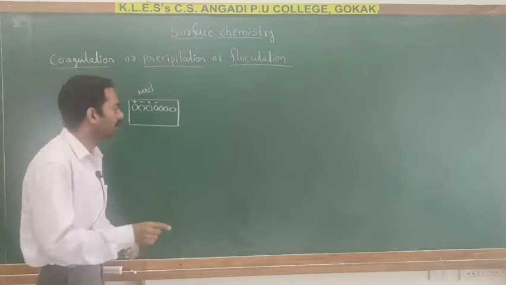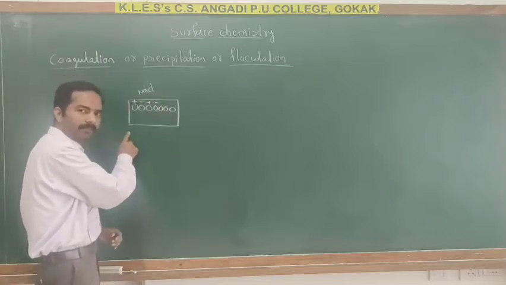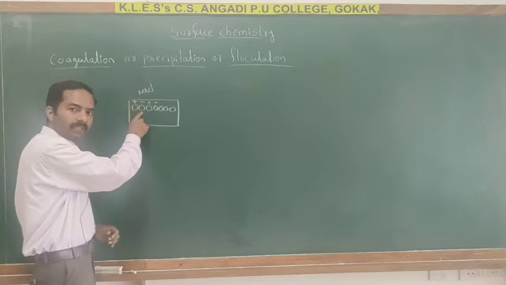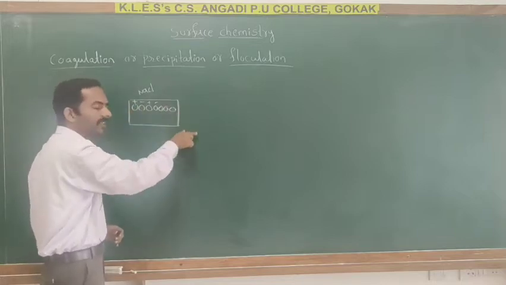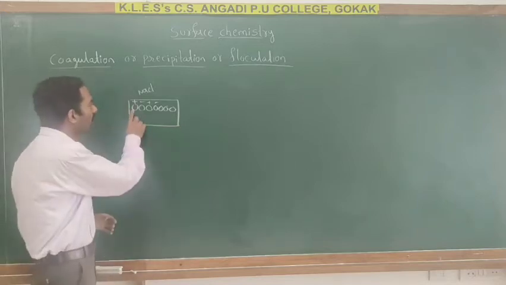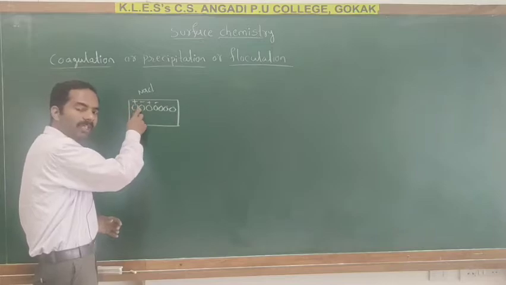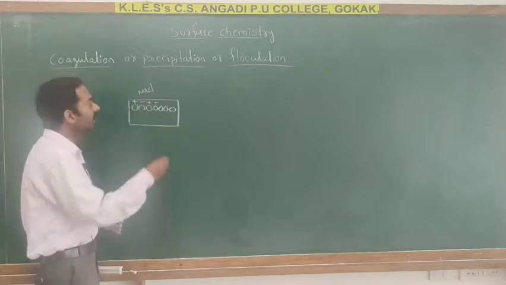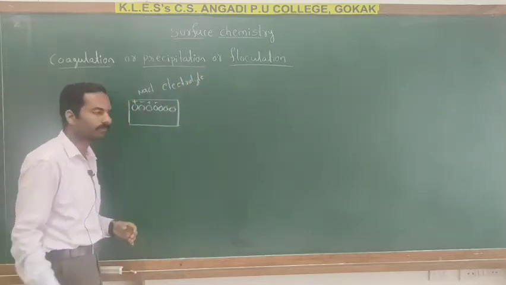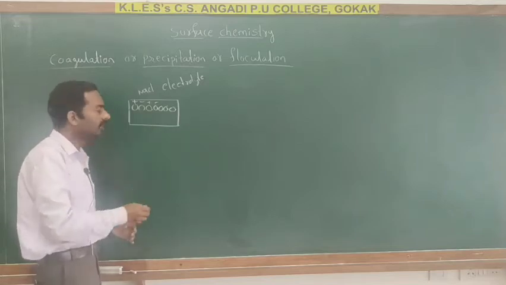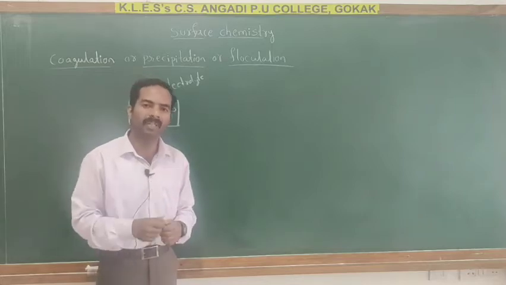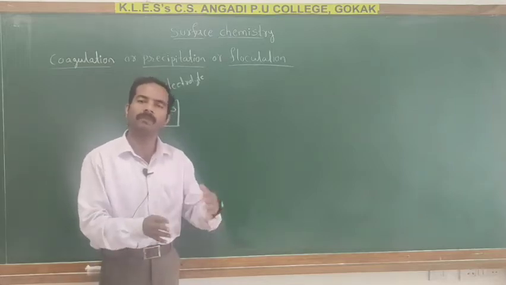So here, in a colloidal system, the colloidal particles are either positively charged or negatively charged. Due to this, the colloidal system is stable. However, the charge on colloidal particles is neutralized by adding electrolyte. After adding electrolyte, the colloidal particles are joined together, grow bigger in size, and finally precipitate out.